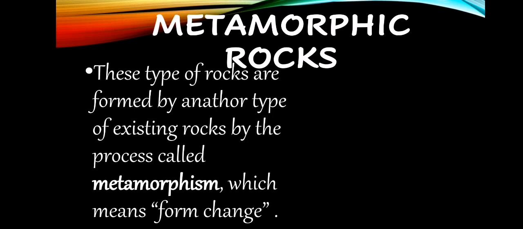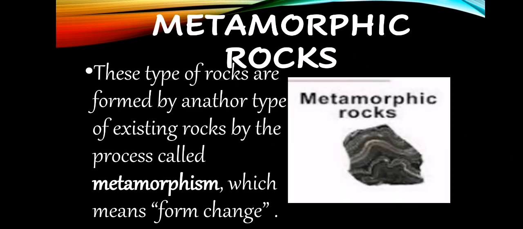Now we have metamorphic rocks. These rocks are formed from another type of existing rock by a process called metamorphism, which means form change. If a rock changes through weathering, erosion and other processes, it is called a metamorphic rock. This is a metamorphic rock.